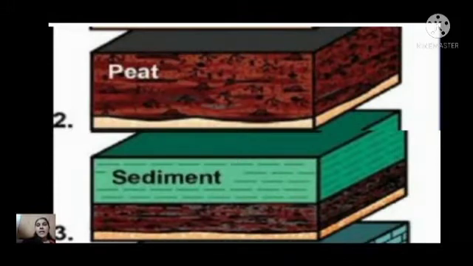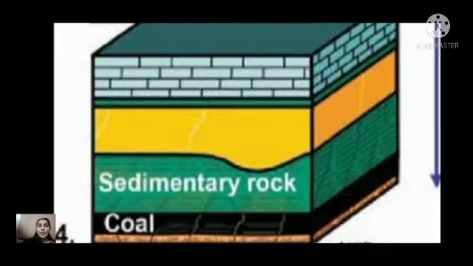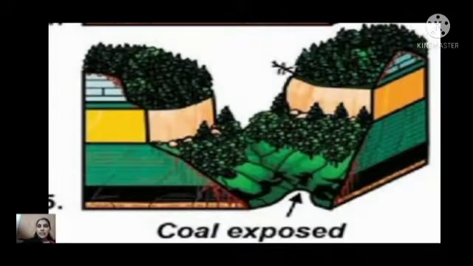Many layers of mud, clay and sand were deposited over the peat, and later they changed into sediment. Because of too much heat and pressure, these sediments converted into coal. And we dig out this coal from deep inside the earth.